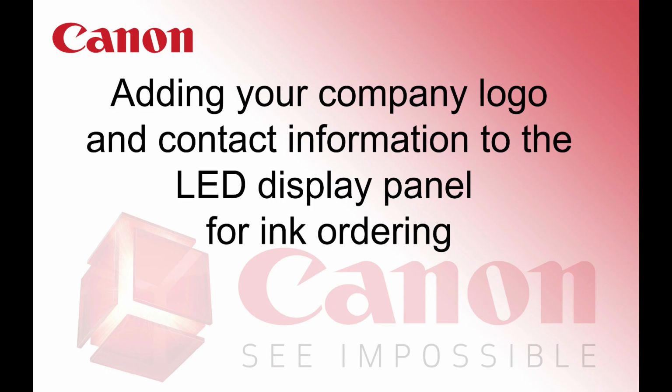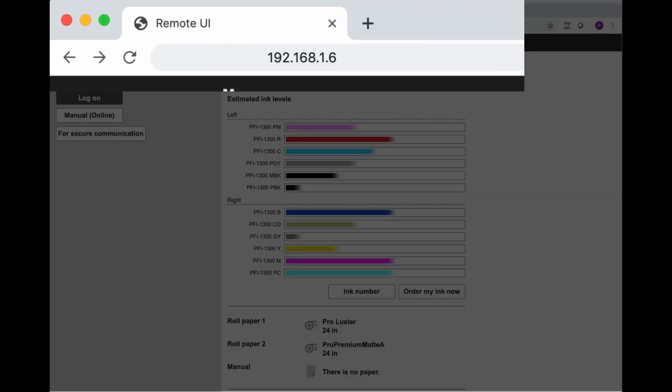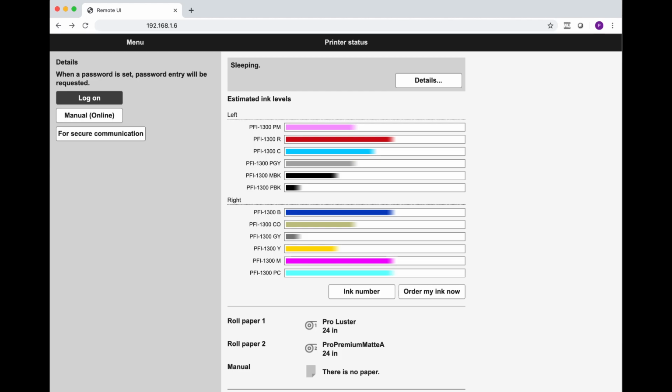This video is to give you instructions for adding your company logo and company information to the LED control panel of a Pro Series printer for ink ordering purposes using the remote UI. To access the remote UI, you simply enter the IP address for the printer into the URL for your browser.